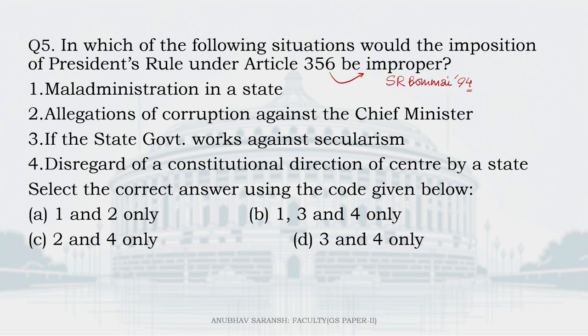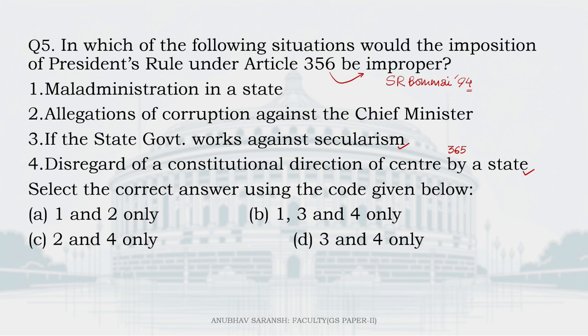Number 1, if the state government works against secularism. Number 2, on grounds of Article 365, which is what? If the center gives a binding direction to states and the states don't follow it, then it can be seen as a proper situation to implement President's rule, which is the 4th statement here.